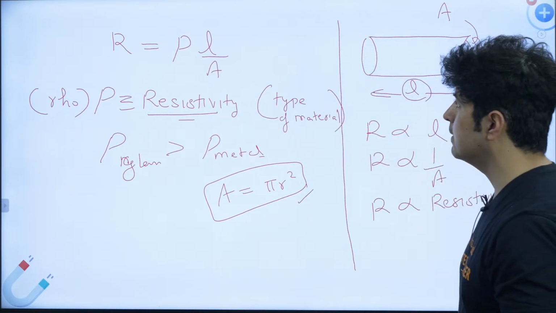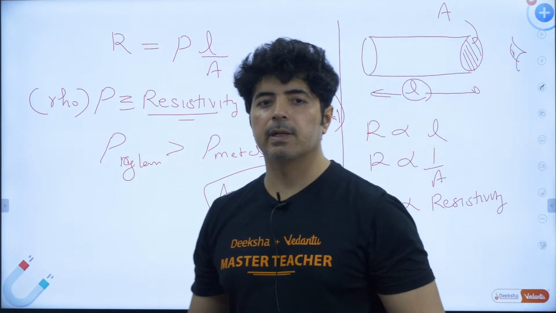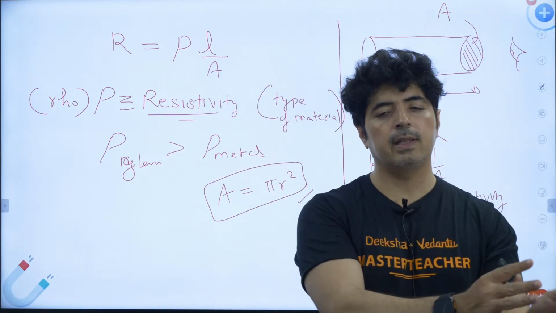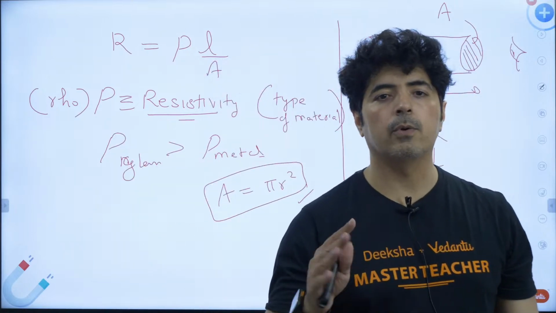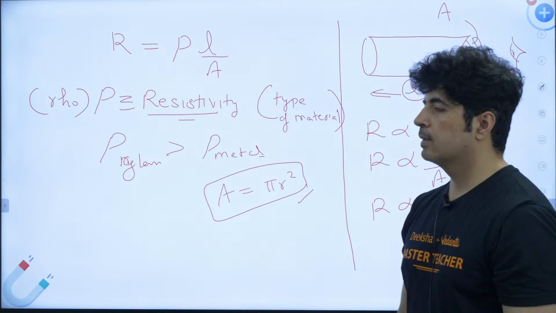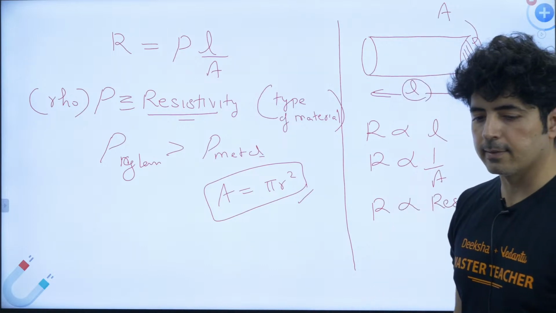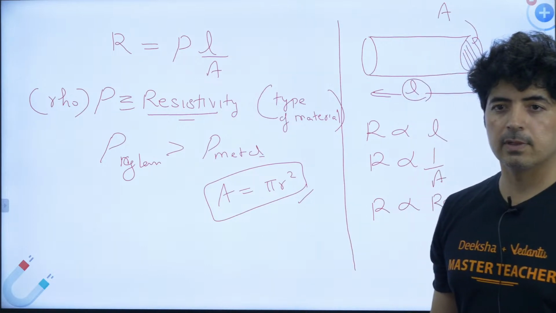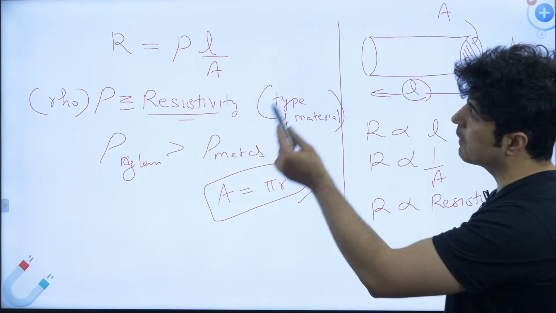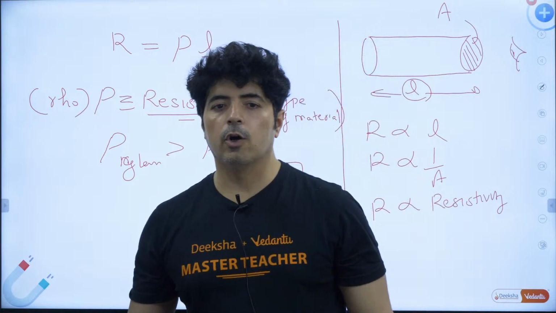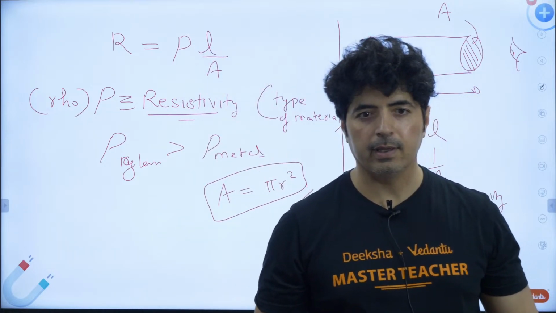Okay, guys? Resistivity is a property of the material. For one material there will be one resistivity, for another material there will be another resistivity. It does not depend upon length or area or anything. I hope it is clear. It depends upon temperature though. We'll discuss that as we go further. But as of now, this formula is very important. I hope it is clear to everybody.